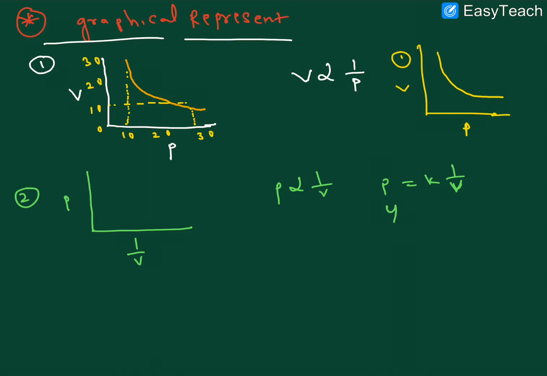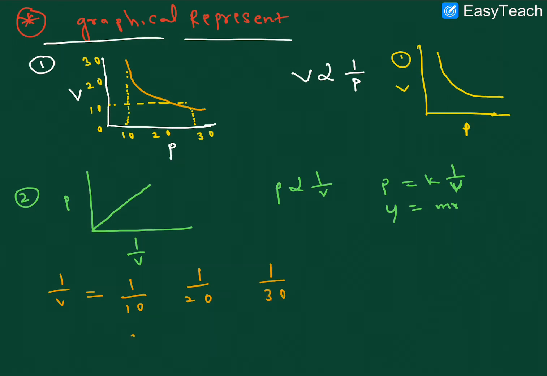1 by V, that is what is here, y is equal to mx. So here positive, the slope is the straight line. I hope it is clear. Let me explain very clearly. So here taking 1 by V, nothing but 1 by volume, 10 liters I am taking. After that here 1 by 20, and after that I am taking here 1 by 30.